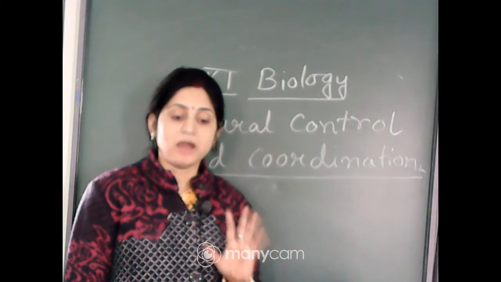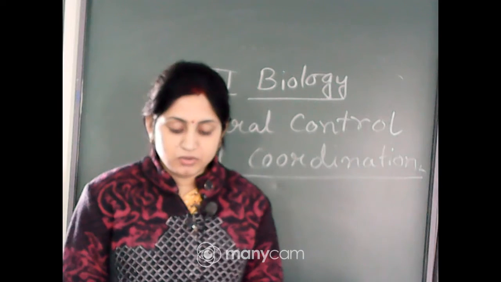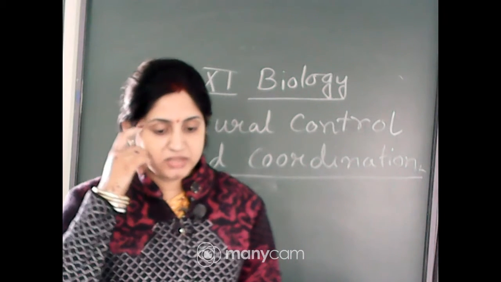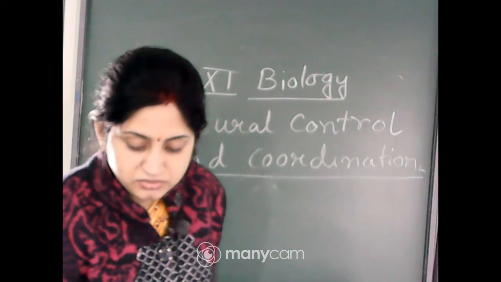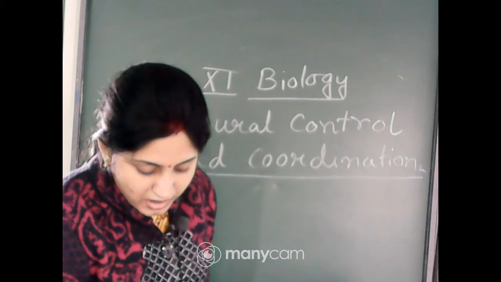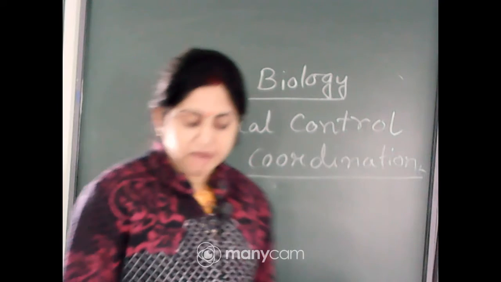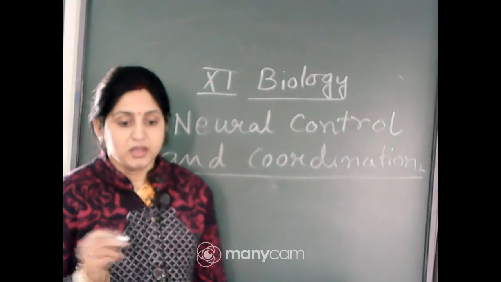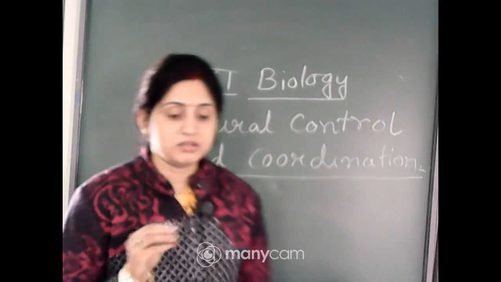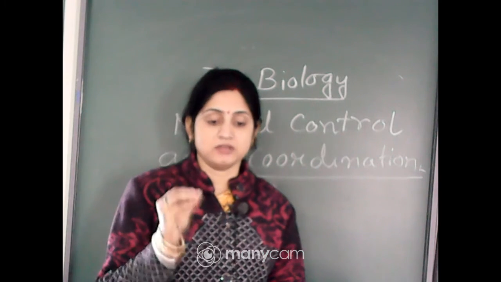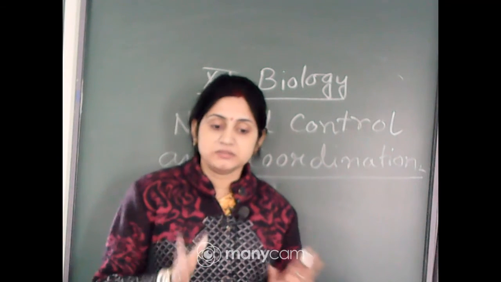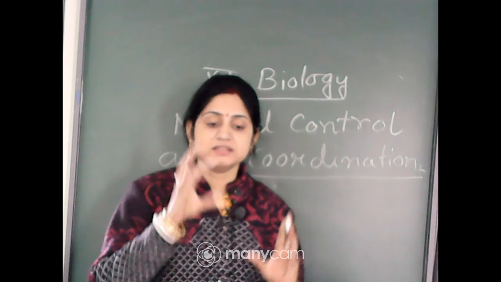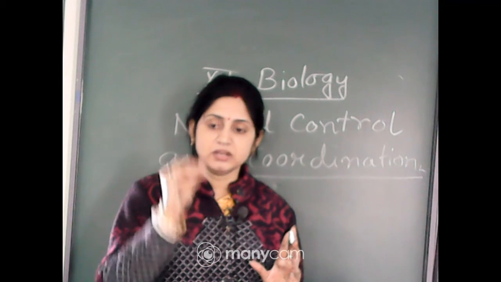Polarized state means some ions are present there. Do you know why the membrane of a neuron is polarized? Because it has channels that are selectively permeable to different ions. Selectively permeable means it allows entry of some specific ions; not all ions can enter or go outside. Some pores are present particularly for specific ions.